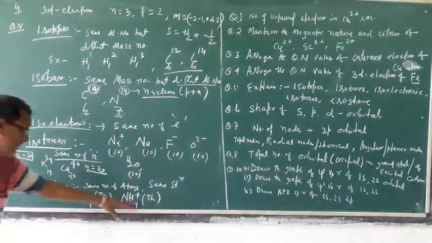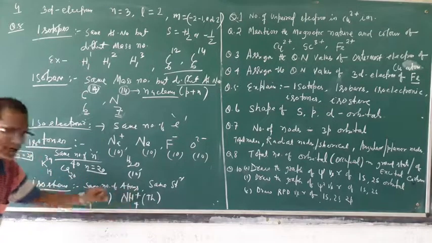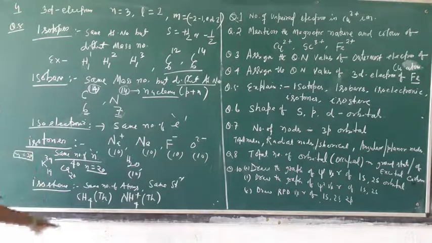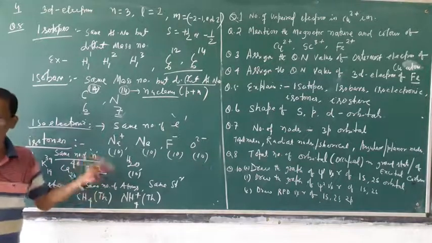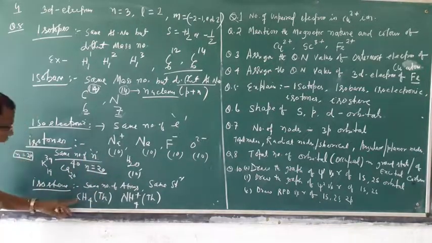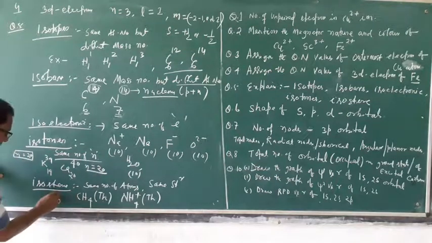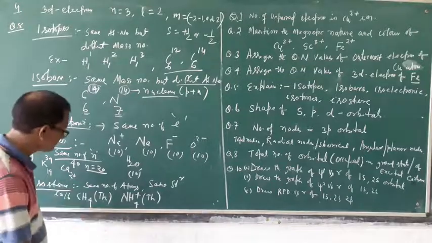So the shape is the same, same structure, same number of atoms, we call them isostar. And another very important thing: check whether the number of electrons is the same or not. Carbon 12 and 4 hydrogens, total is how much? 16 electrons. Here the electrons are how much? Just check it.